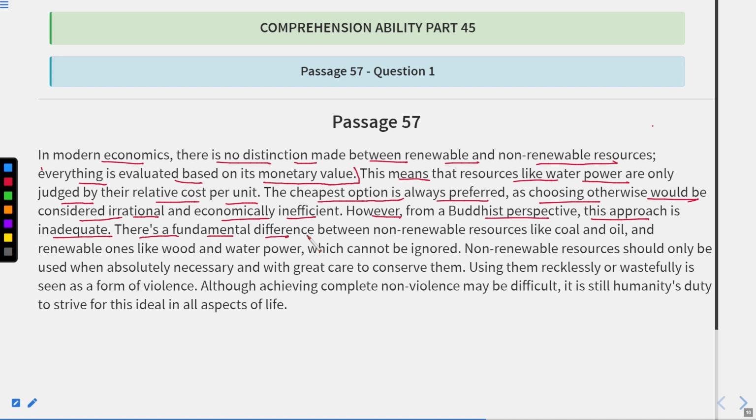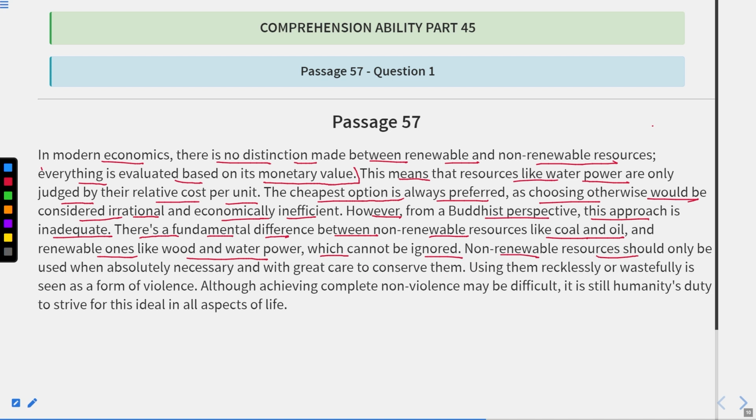There is a fundamental difference between non-renewable resources like coal and oil and renewable ones like wood and water power. Why so? If we talk about non-renewable resources like coal and oil and renewable ones like wood and water power, I hope you understand the meaning of these two things being compared, because water is actually the resource. We know well that it will exist always, but water is widely used, whereas if we talk about coal and oil, they are not used as much as water, which cannot be ignored.